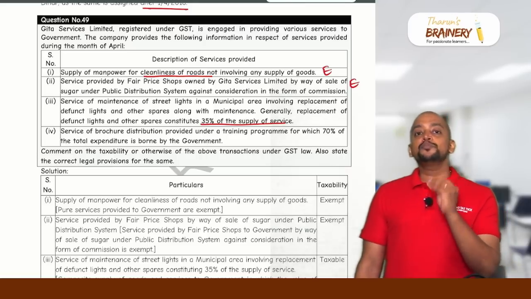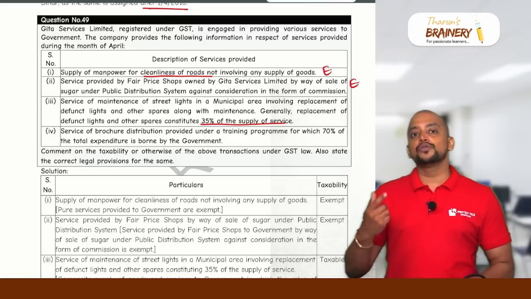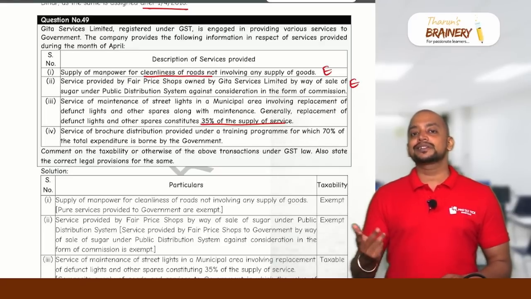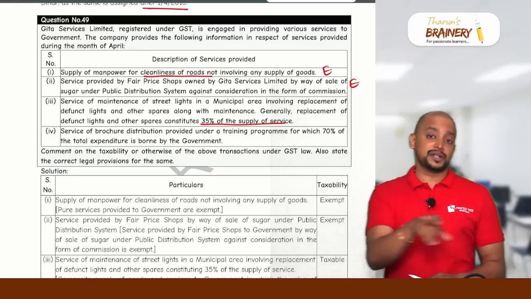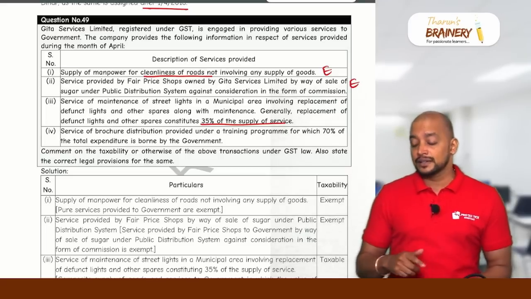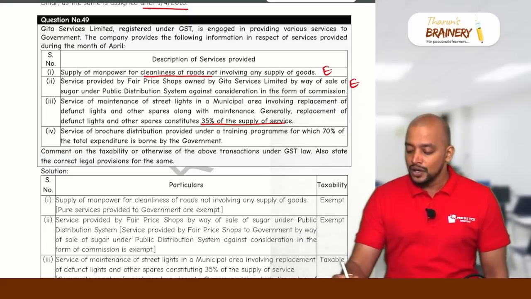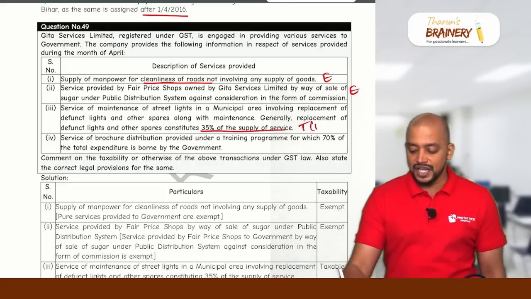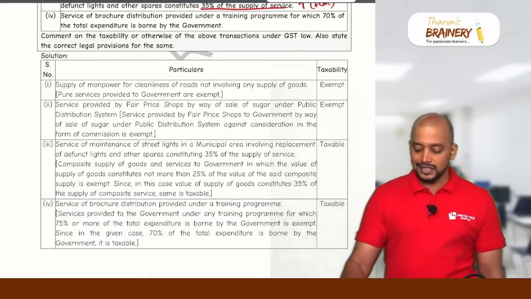So composite supply, again, any work which the government is required to do, if they outsource it to any other person, so if that person is providing a composite supply of goods and services, if the value of goods does not exceed 25% of the total, then the activity is exempted. But in this case, the value of goods exceeds 25% of the total, consequently it will be taxable and it will come under FCM only. So supplier will pay GST in this case. That is, third one will be taxable.